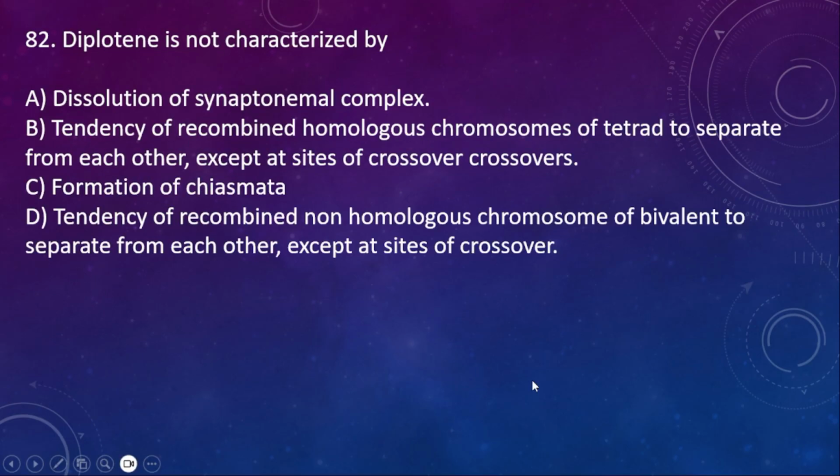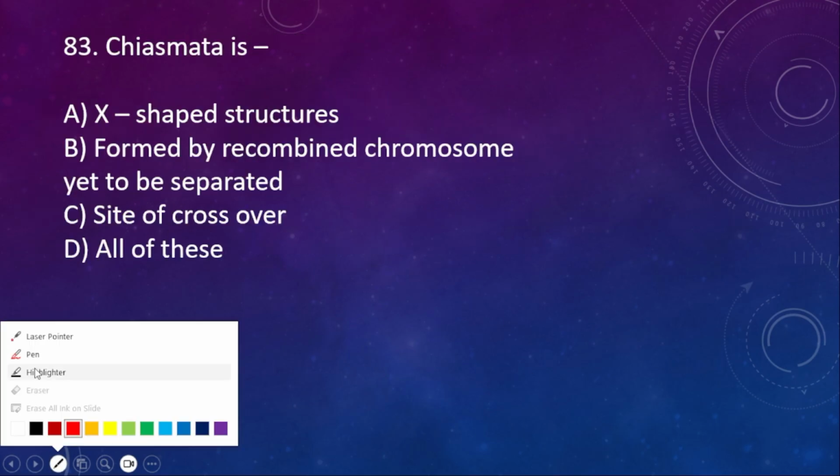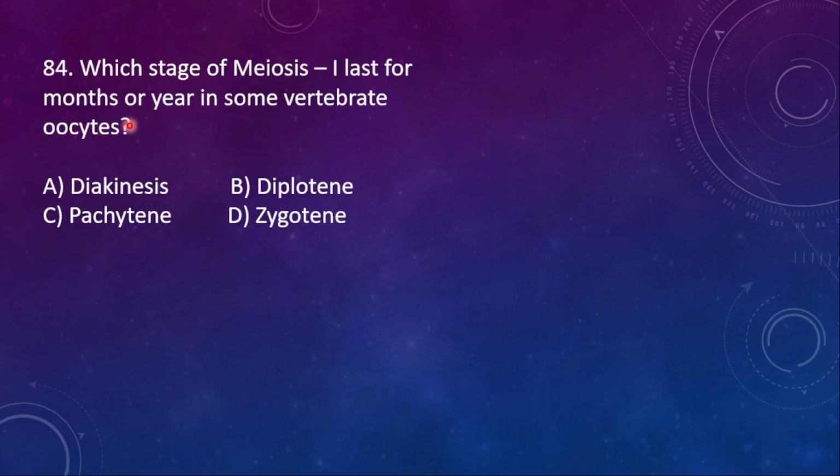Next question, 83. Chiasmata is A, X-shaped structure, correct. B, formed by recombined chromosome yet to be separated, yes. C, site of crossover, correct. So the right option is all of this.